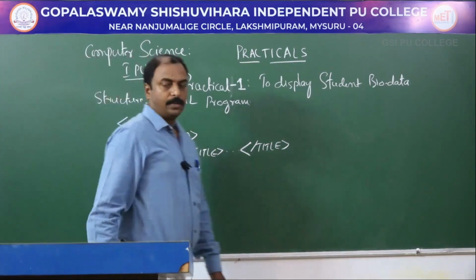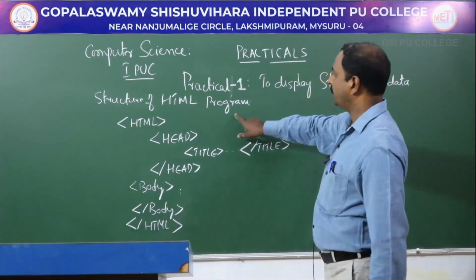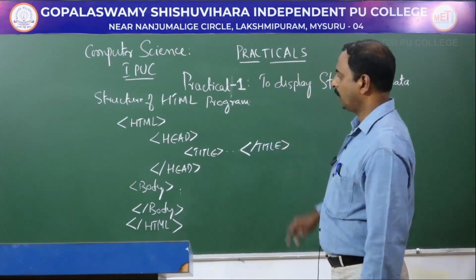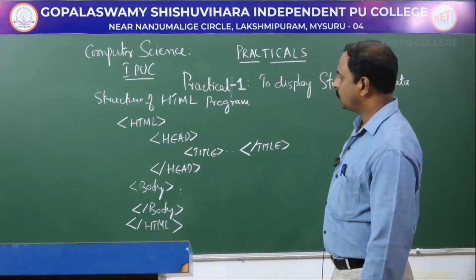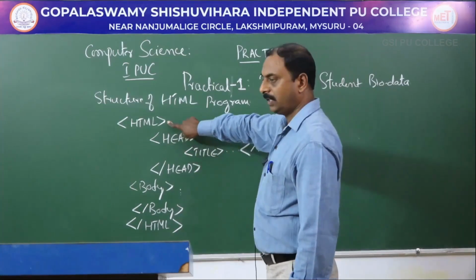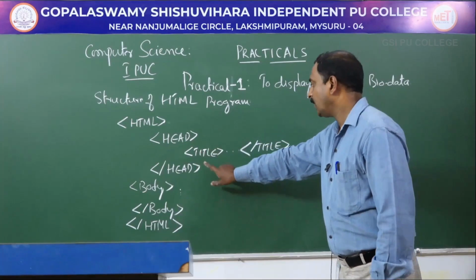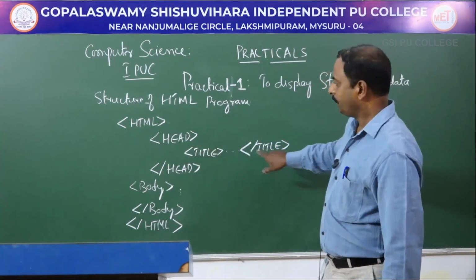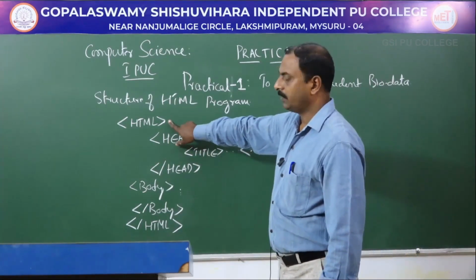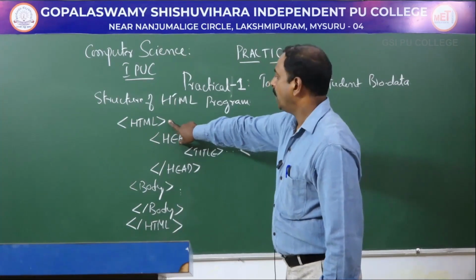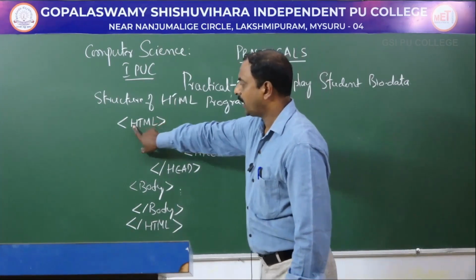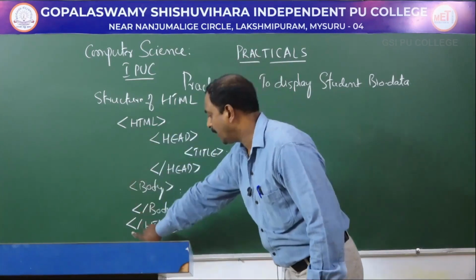See, this is a structure of HTML program. Your HTML program starts with a tag, this is called HTML tag. Under that we have head tag, and inside that you can have title tag. And here this is starting point of your HTML programming. And please observe this tag has to be closed at the end.